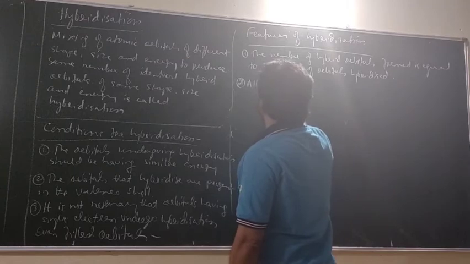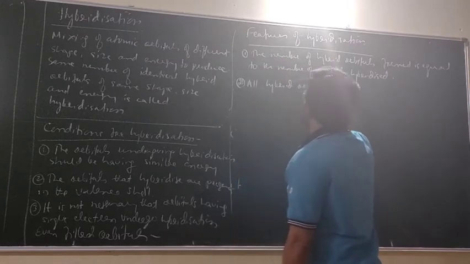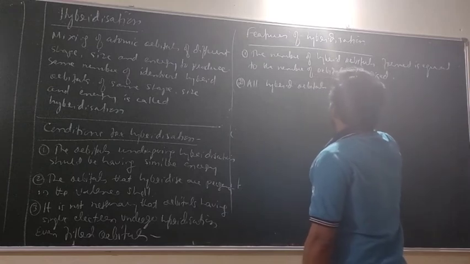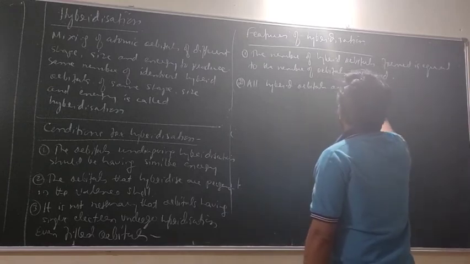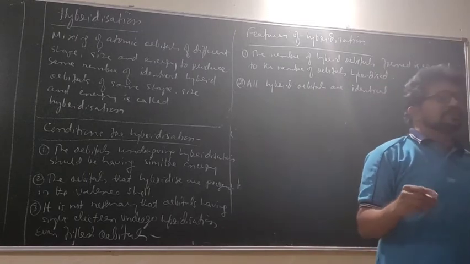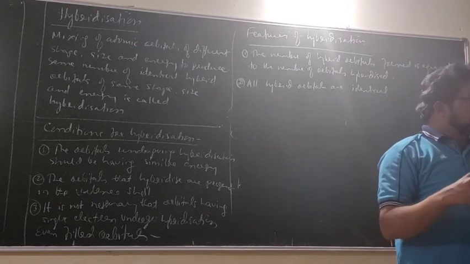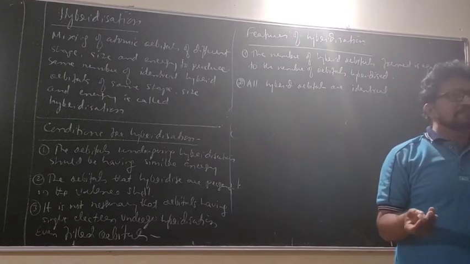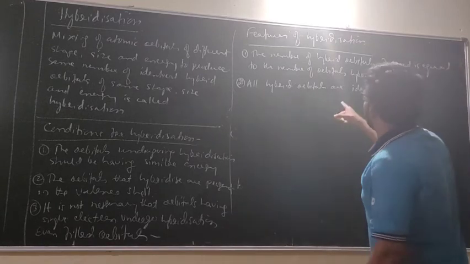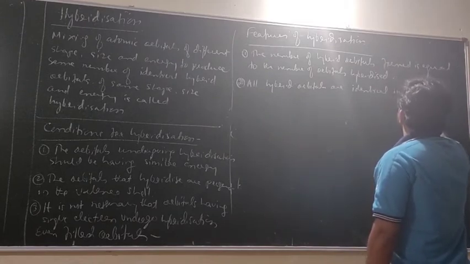All hybrid orbitals are identical. For example, 2s and 2p. 2s is different, 2p is different. Do you agree? But after hybridization, what will happen? All hybrid orbitals are identical in what?